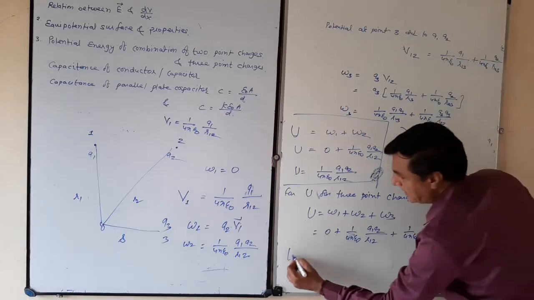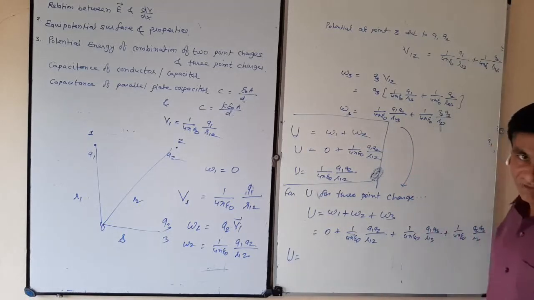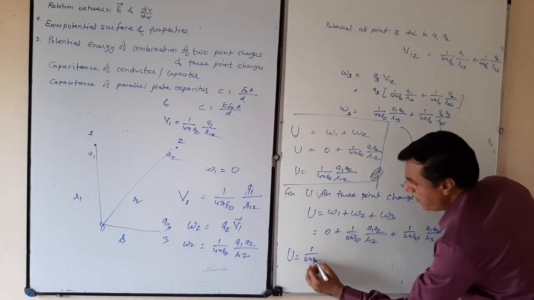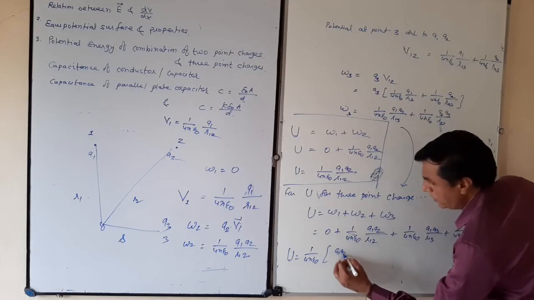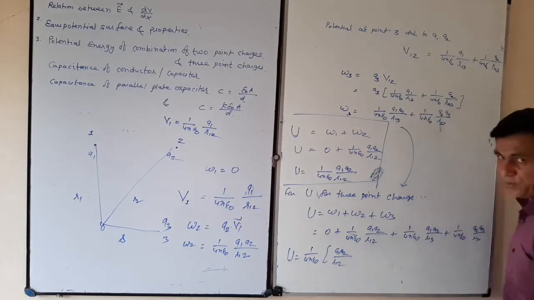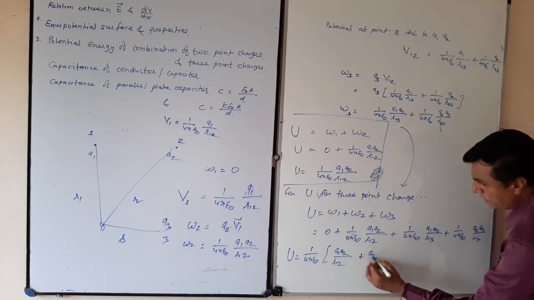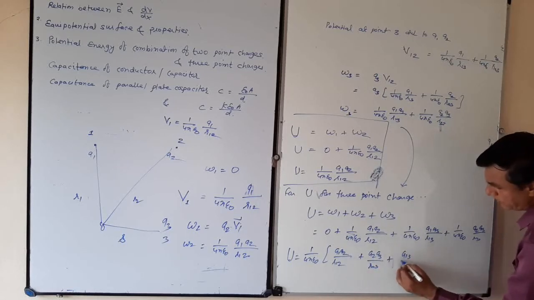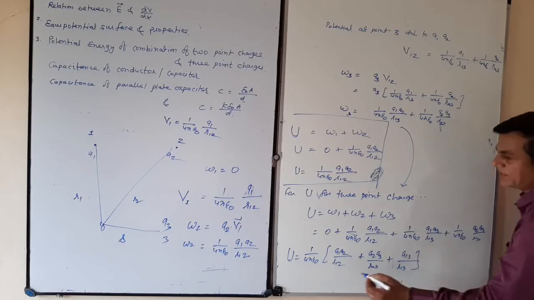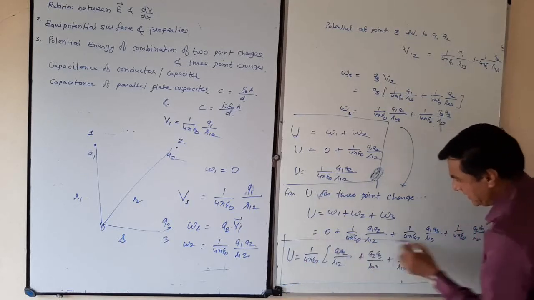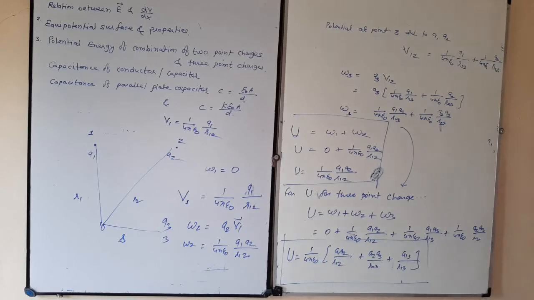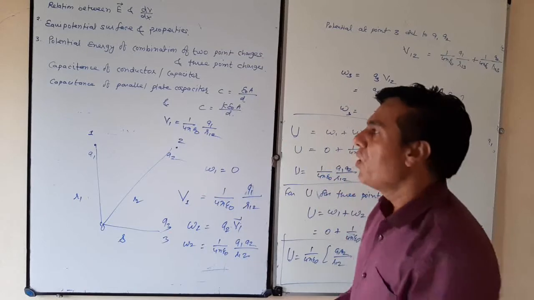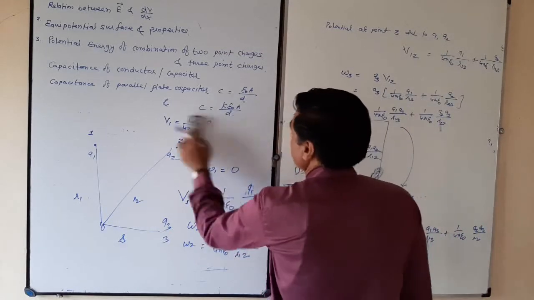So the total potential energy of the combination of three charges is simply 1 upon 4 pi epsilon 0 common, Q1 Q2 upon R12, the gap between 1 and 2, and Q2 Q3 upon R23 and Q1 Q3 upon R13. It is the total potential energy of 3 point charges situated at R1, R2 and R3 positions with respect to the origin.